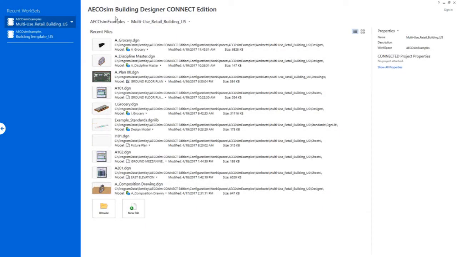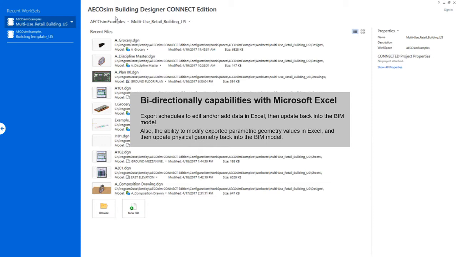Welcome to AECOsim Building Designer Connect Edition. We'll be exploring the bidirectional capabilities with Microsoft Excel and AECOsim Building Designer. We have the ability to export schedules to edit and or add data in Excel and then update back into the BIM model. We also have the ability to modify exported parametric geometry values in Excel and then physically update the geometry back in the BIM model.